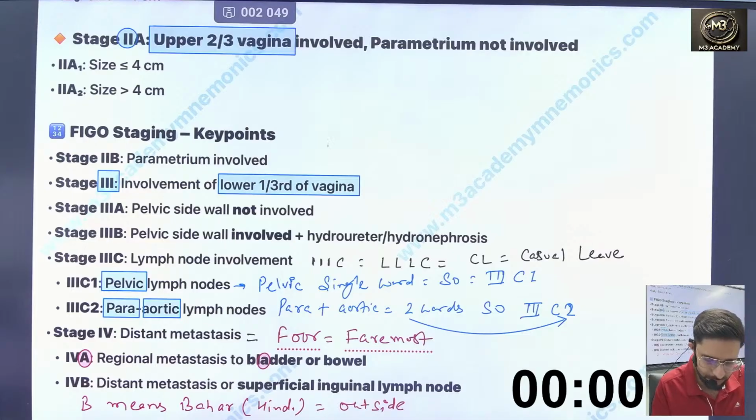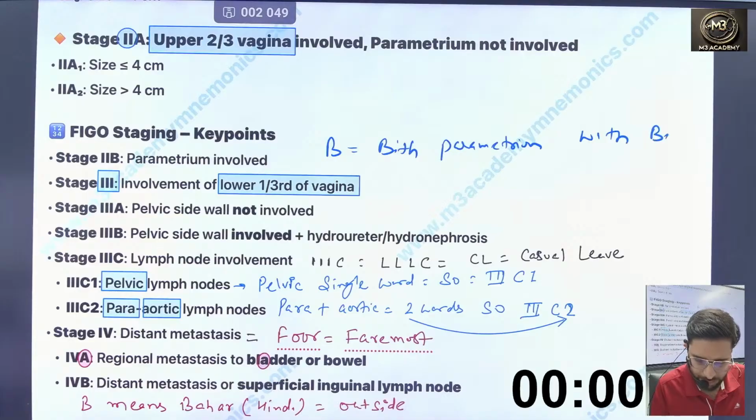Just B, you can say bid, parametrium, yes, with parametrium. In spite of saying "with", you can say bid. So "with" and "bid" are the same pronouns.